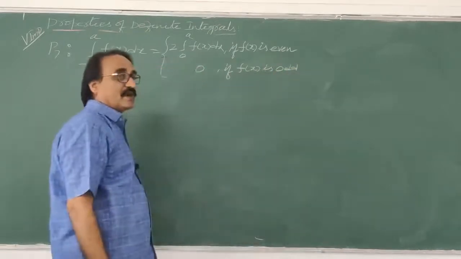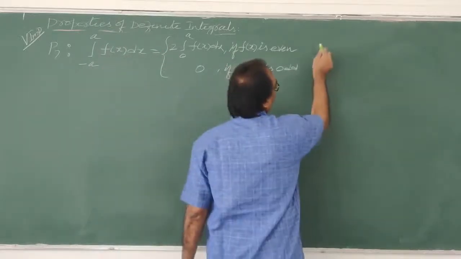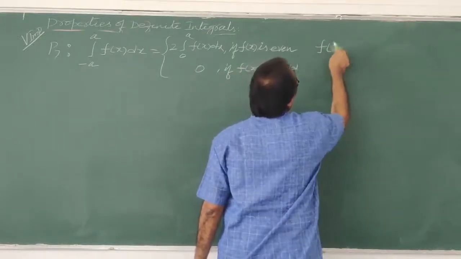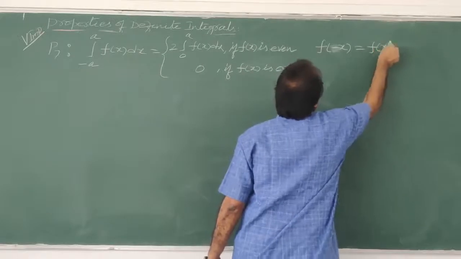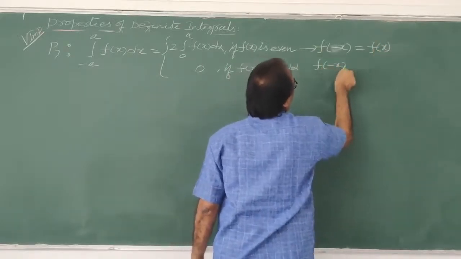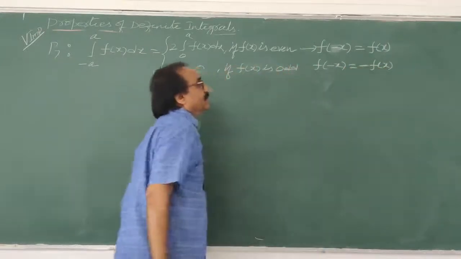So now the question is, what is even and odd function, sir? You should not say like that because already we did it. But anyhow, if f of minus x is equal to f of x, both are same, then it is an even function. If f of minus x is equal to minus f of x, then it is called an odd function. This is the definition.